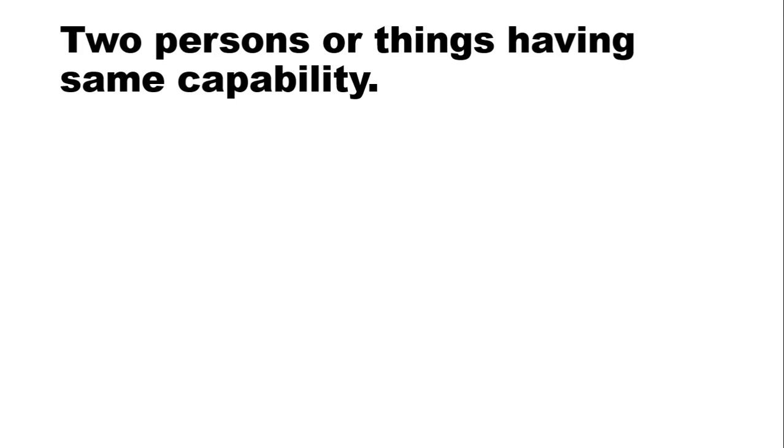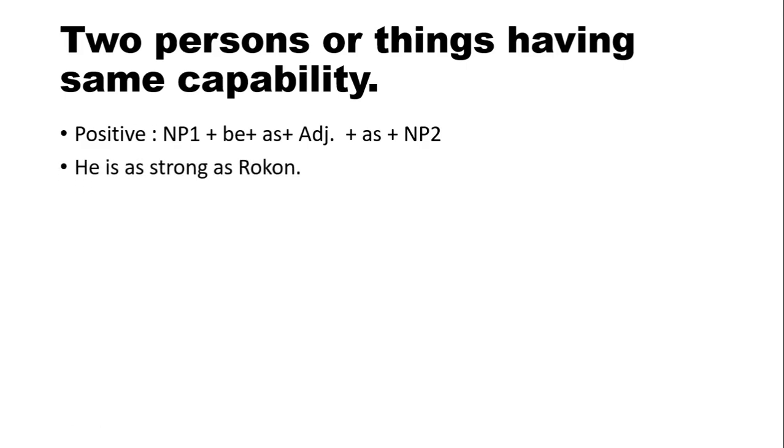This is the way of comparing between two persons or two things having the same capability. So for positive, we will write down this structure: NP1, be verb plus as adjective as NP2. For example, he is as strong as Rokon. That means he has the similar